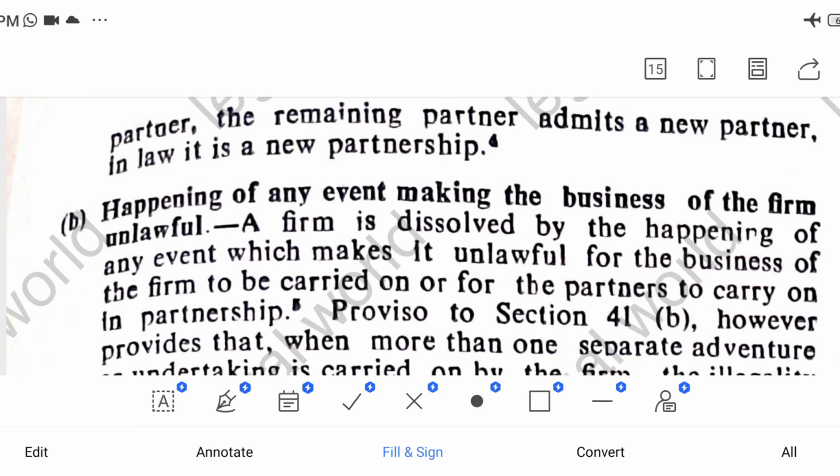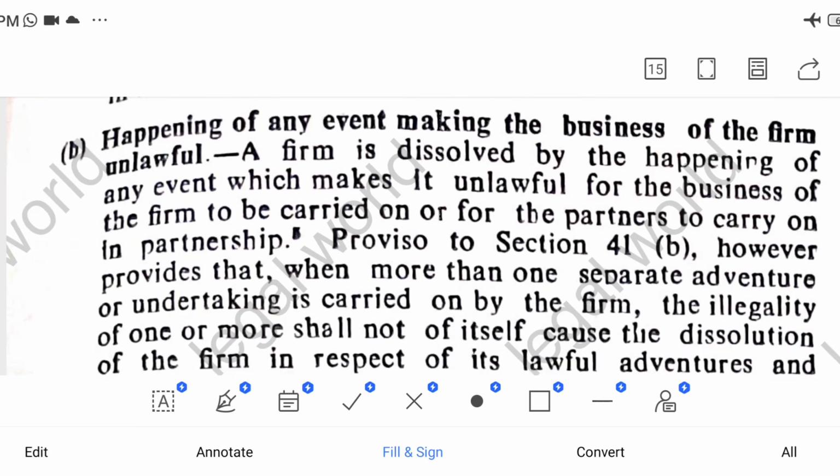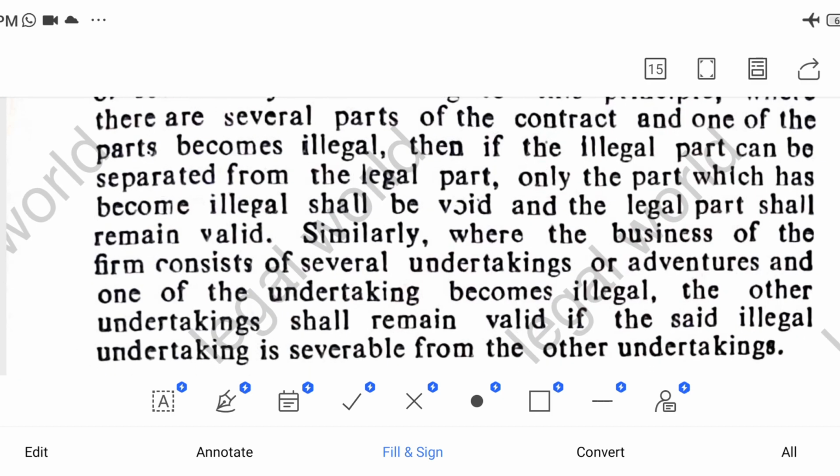The second type of compulsory dissolution of the partnership is on the happening of an event making the business of the firm unlawful. A firm may be dissolved by the happening of any event which makes it unlawful for the business of the firm to be carried on, or for the partners to carry on the partnership. Similarly, where the business of the firm consists of several undertakings and one of the undertakings becomes illegal, the other undertakings shall remain valid if the illegal undertaking is severable from the legal undertaking.